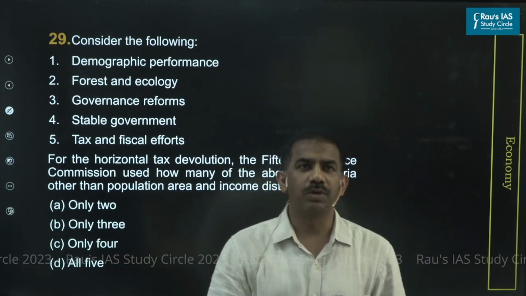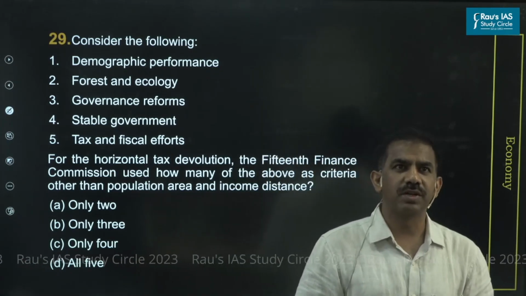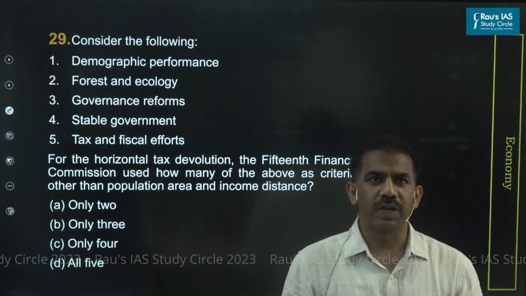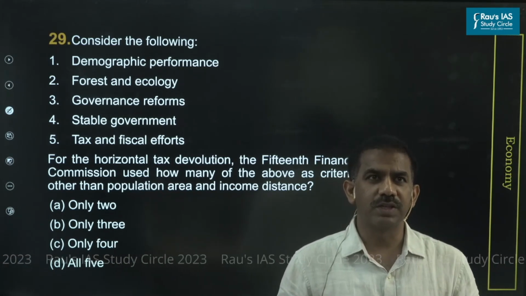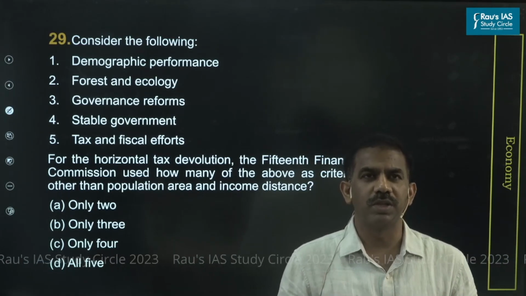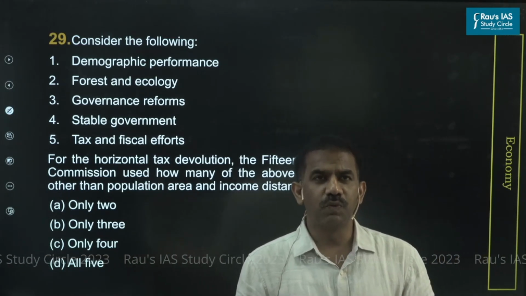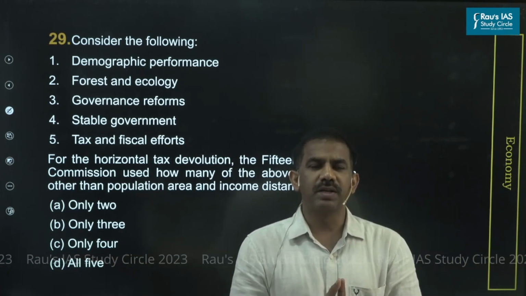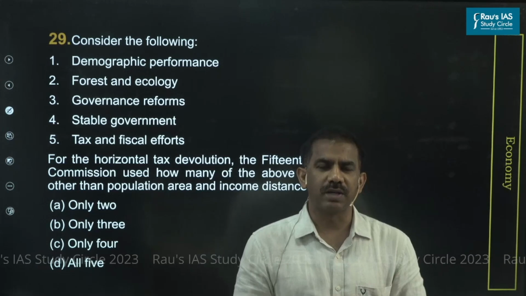The question is about the parameters the 15th Finance Commission has considered when it comes to the horizontal devolution of tax proceeds. In the question itself, they have listed three, and they are asking you what else could be the other parameters. But before discussing the answer, what exactly is the right answer, let me make it clear in what context the question might have been asked.